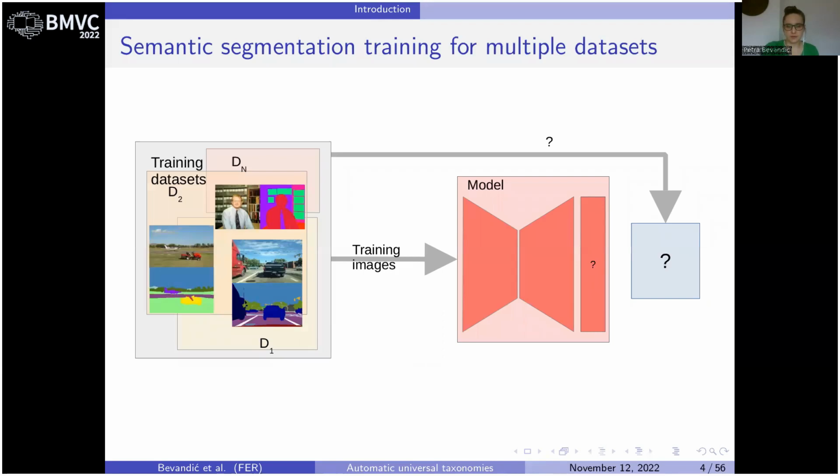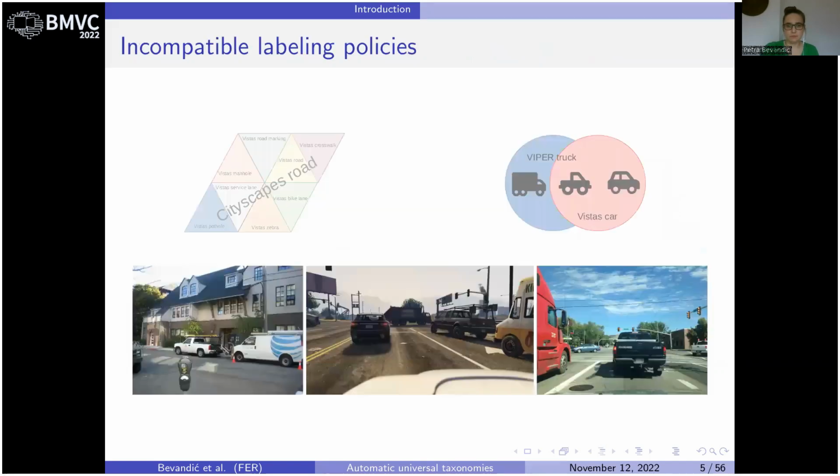The multi-domain setup is more challenging because datasets are labeled according to their individual dataset-specific taxonomies. This means that we do not have a fixed taxonomy that was used to label all images and thus do not know the set of classes that our model should output. Furthermore, different taxonomies may not be compatible with one another, so we will have to find a way to resolve these inconsistencies between datasets. Labeling incompatibilities come in two flavors that we will demonstrate on the images below.